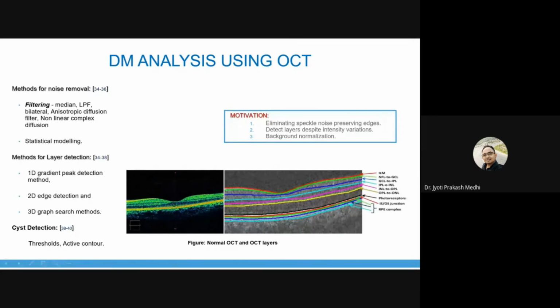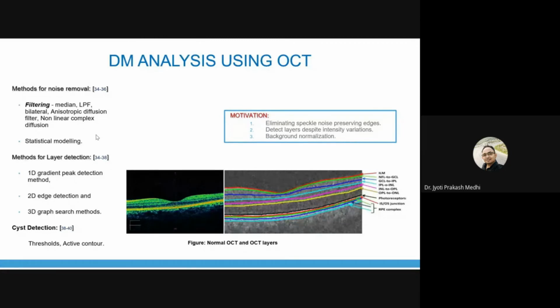Then, in order to identify the cyst, there are various threshold or active contour methods, but the preliminary requirement, motivation, or challenge lies in background normalization. Using this, we can identify the OCT layers.